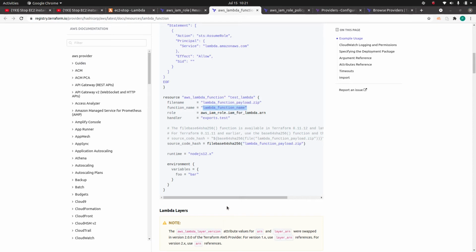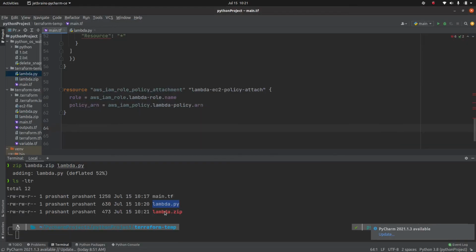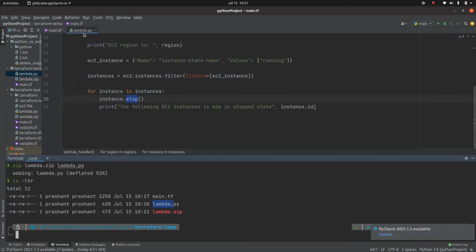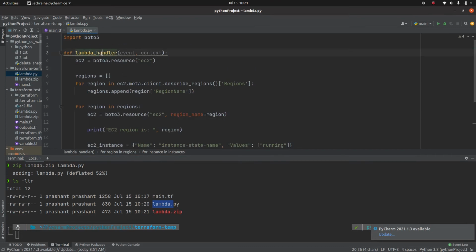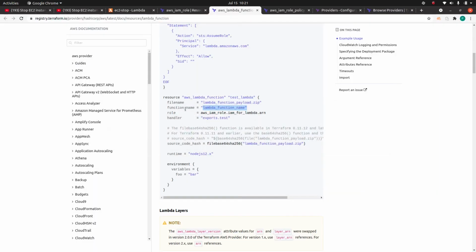Because we named our file lambda.py, we are going to specify our function name as lambda. Inside that lambda.py, the entry point is lambda_handler, so our handler is lambda_handler.